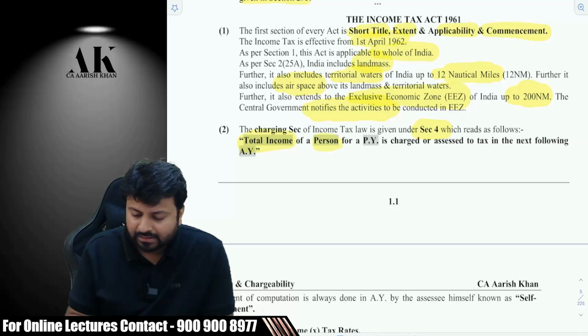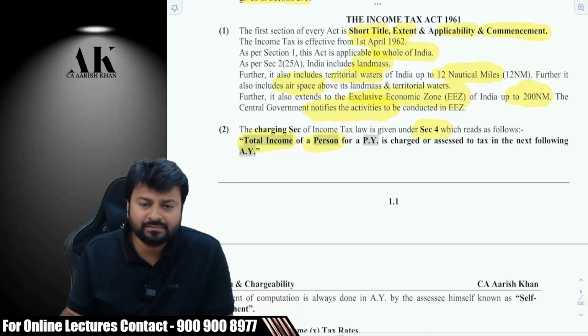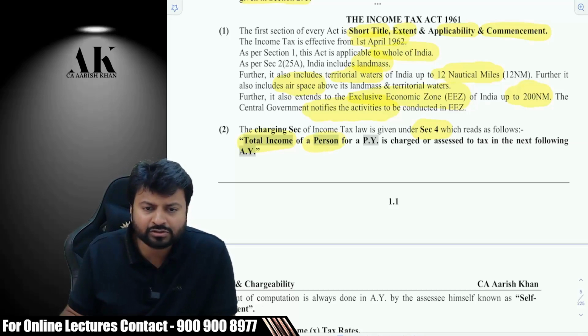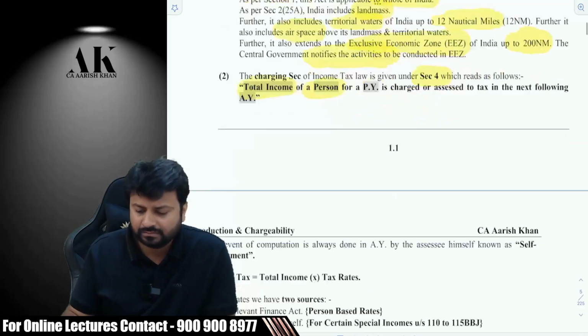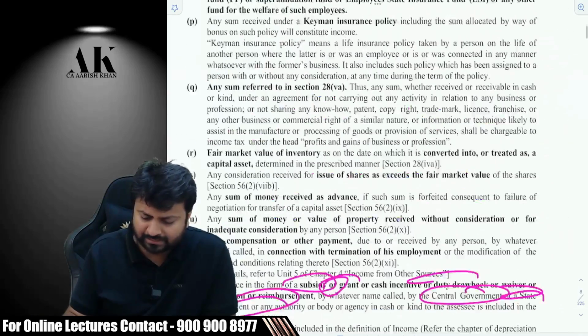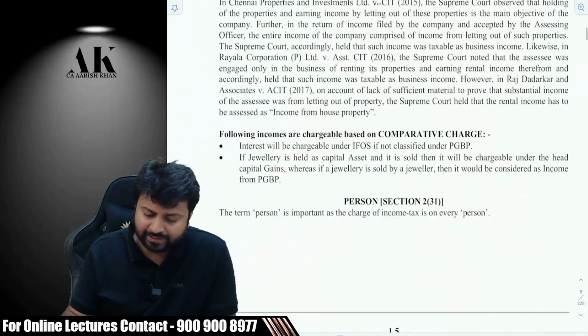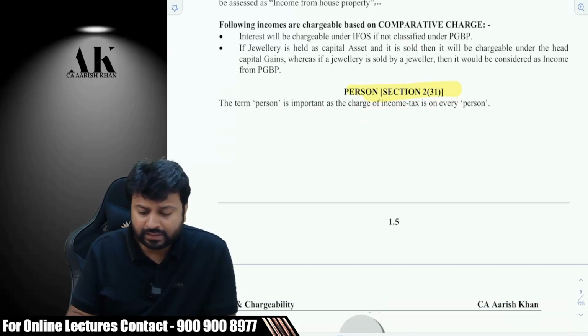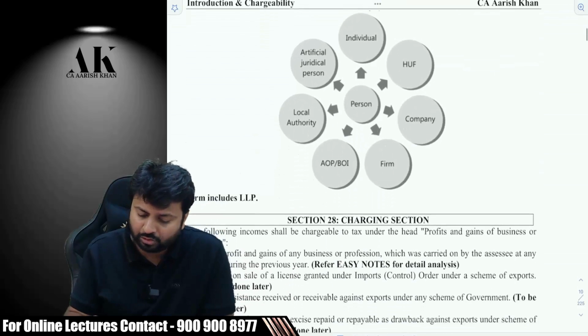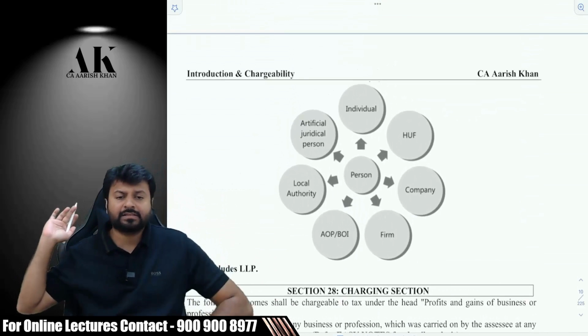Yes. Let's talk about person also. Because tax ultimately will be paid by whom? By person only, na? So who is a person, sir? Person is defined here in section 2(31). The term person is important as the charge of income tax is on every person. What does person include? See the persons properly, please.